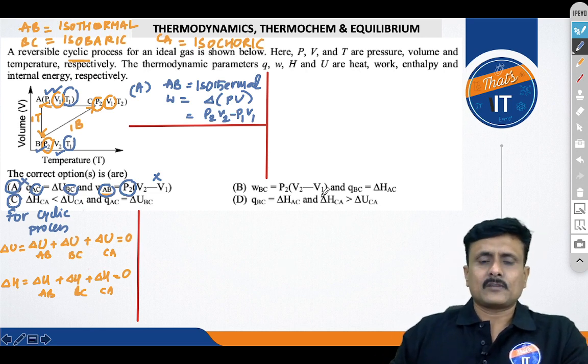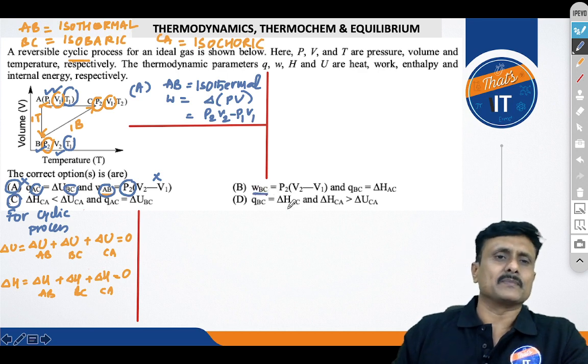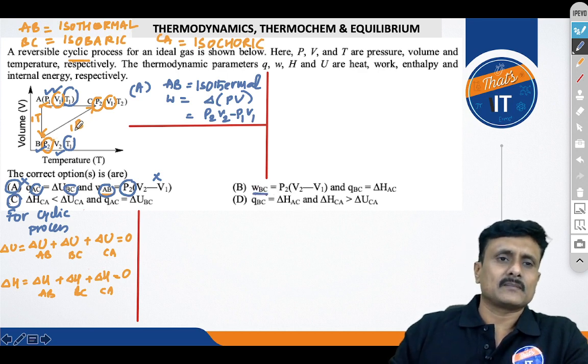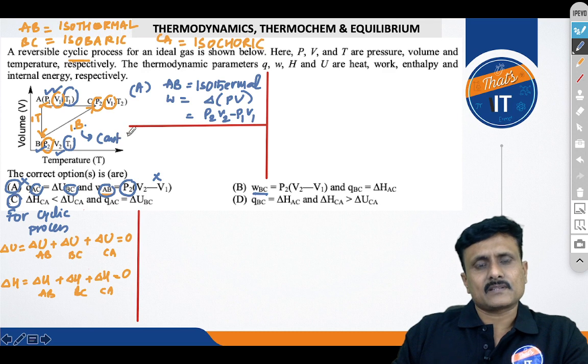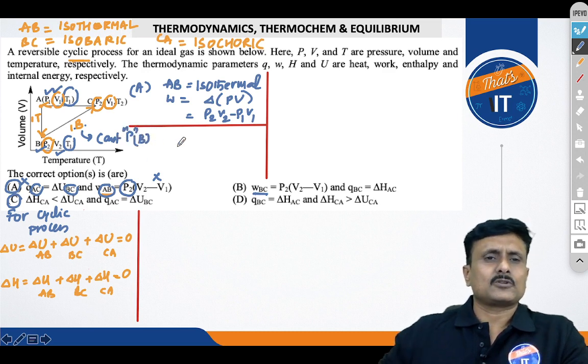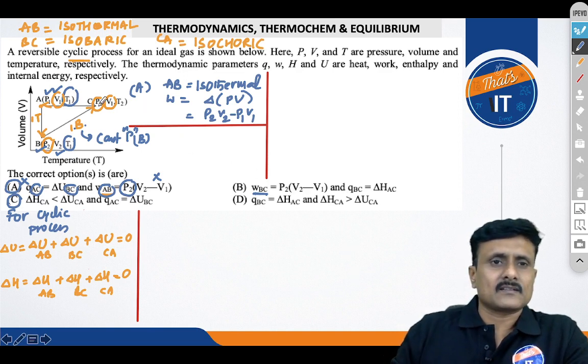Okay. So let me move on to option B, W of BC, that is work done in this BC process. BC is nothing but isobaric. Isobaric means what? Constant pressure, right? For this option B, you can see pressure is remaining constant, that is remaining at P2.